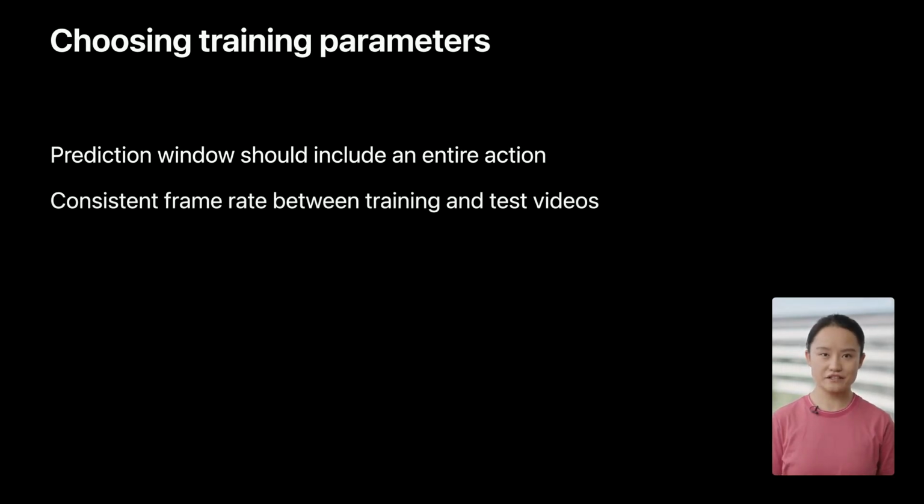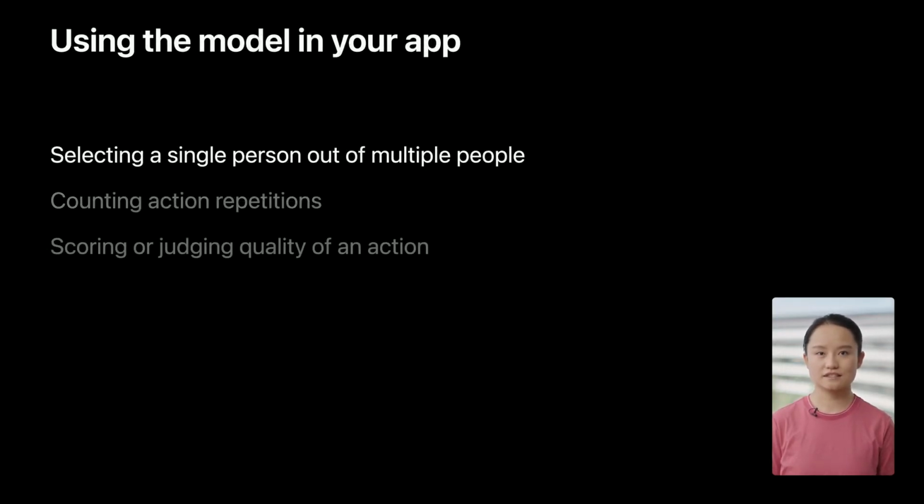Frame rate in a video affects the effective length of the prediction window. So it's important to keep the average frame rate consistent between your training and testing videos to get accurate results. When it comes to using the model in your applications, make sure to only select a single person.